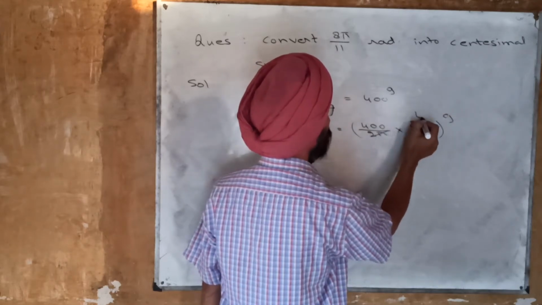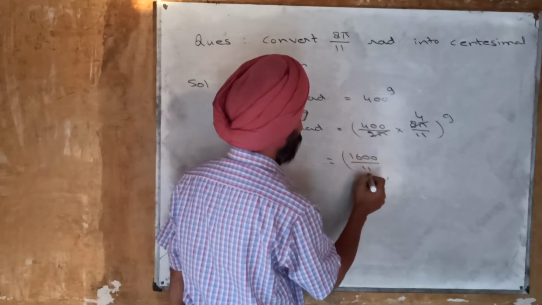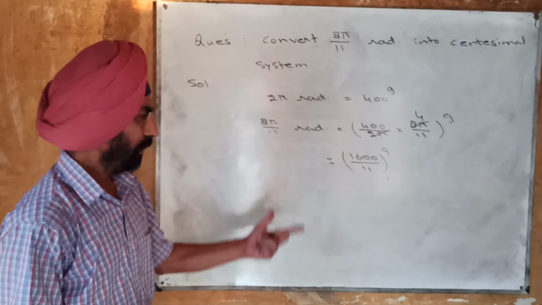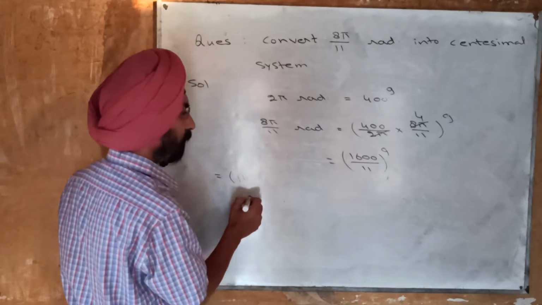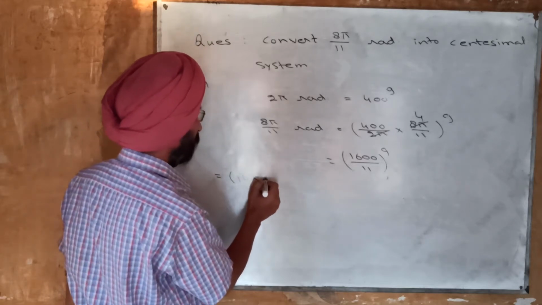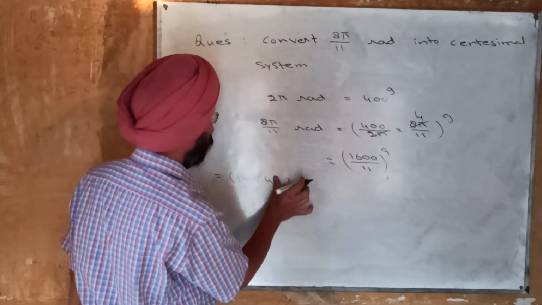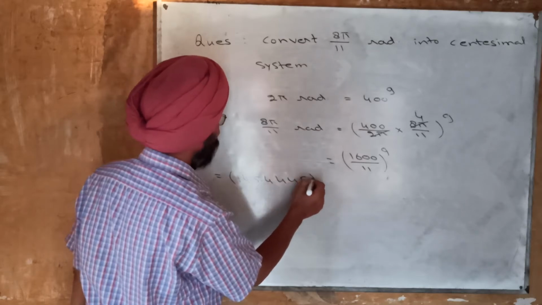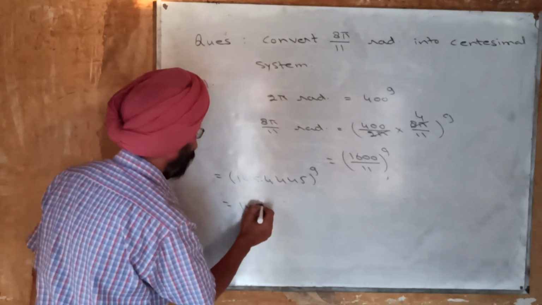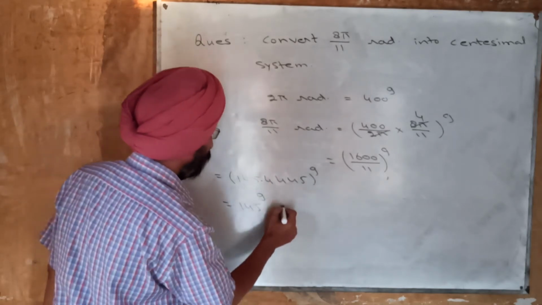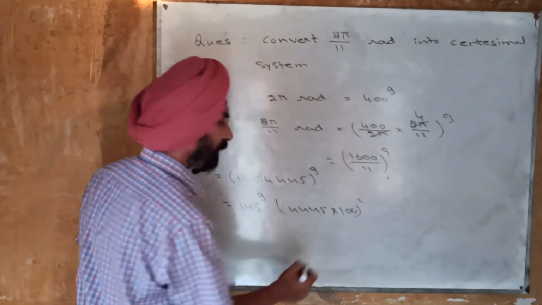This is cancelled here, 4, so you will get 1600 divided by 11 grades. Further dividing by 11, it will be 145.4545, approximately 145.4445 grades. Now the integral part we will keep, 145 grades, and the decimal part 0.4445 we will multiply by 100 to convert it into minutes.